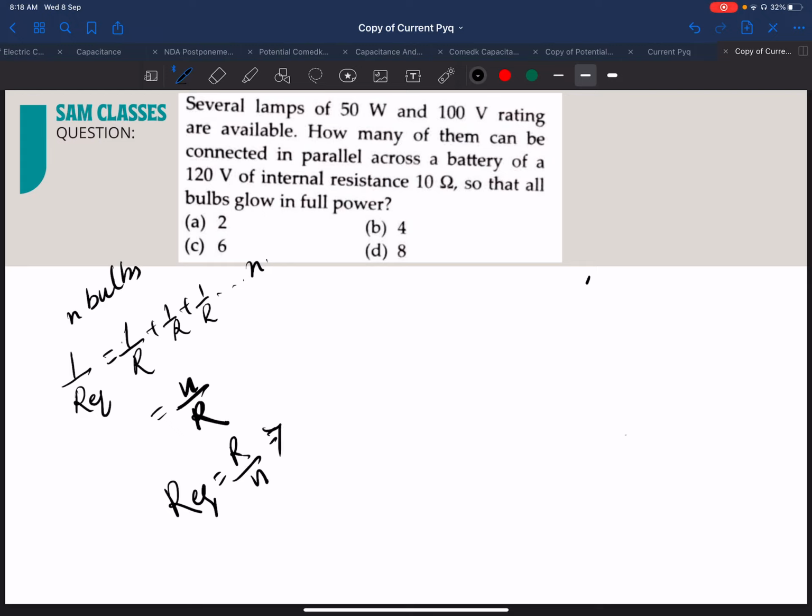Power is equal to what? V square by R. Now they already gave me the power. Okay, 50 watt max power. So can I find out the resistance?